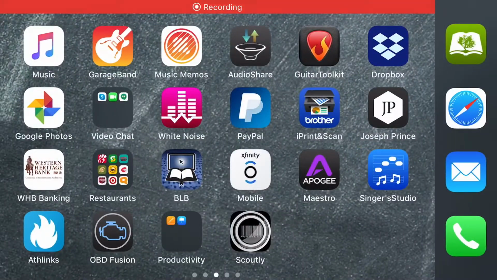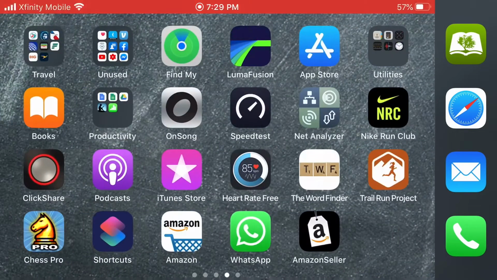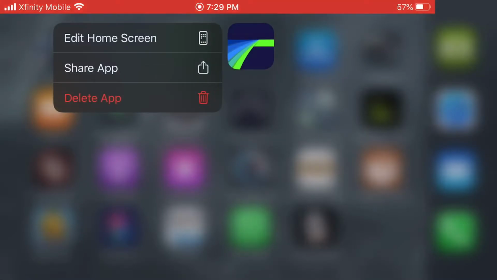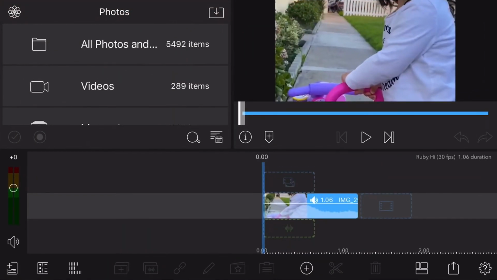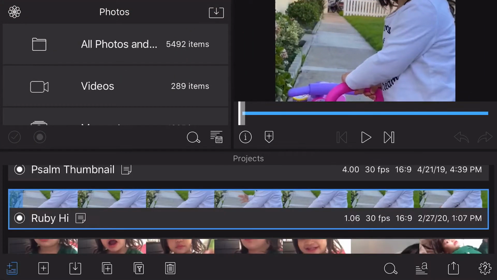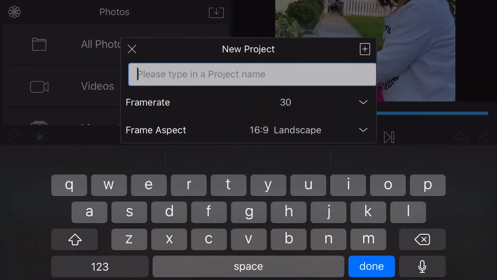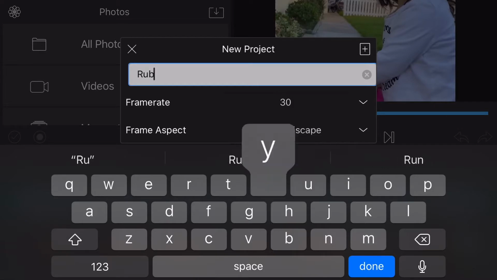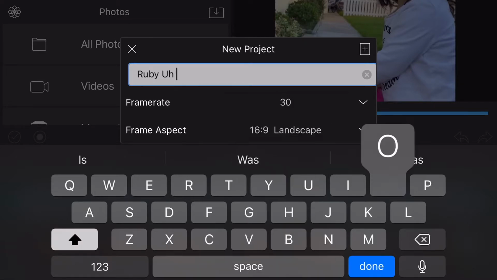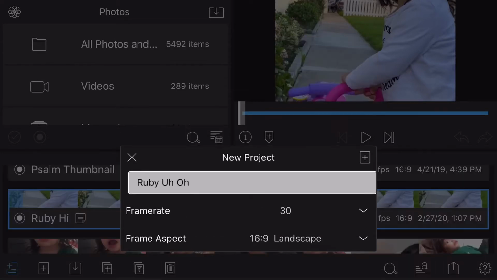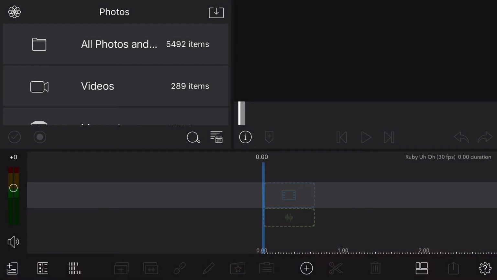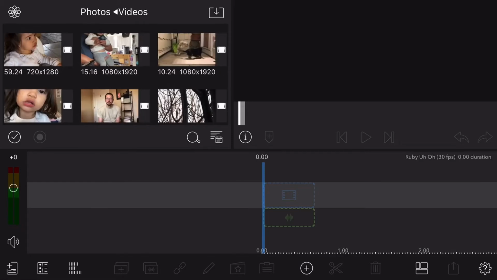Okay, so here's how to create your own ringtone. First, I use this app called LumaFusion, and I'm using this basically to extract the audio. So you can probably find a free one. LumaFusion I think is like 20 or 25 bucks, but it's the best video editor for iOS. It's way better than iMovie, but anyway, I create a new movie, and then I go in to videos, find